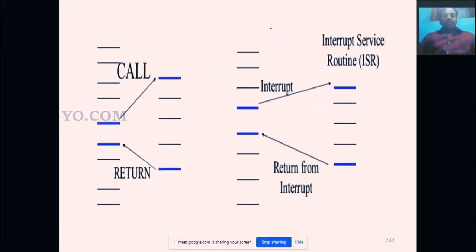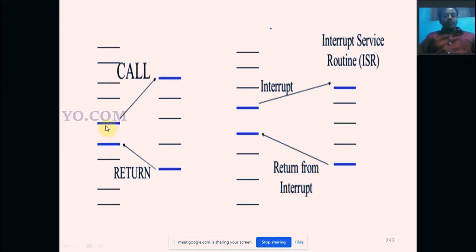Right, see this diagram. The first vertical column, see the cursor, is called the main program. This is a sub program. Here the sub program is very small when compared to the main program. The subroutine is called from the main program by using the call instruction. This is a call instruction.